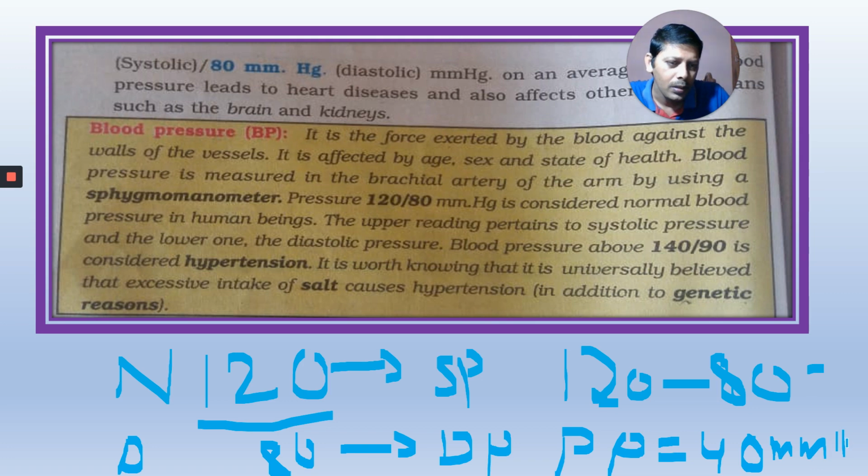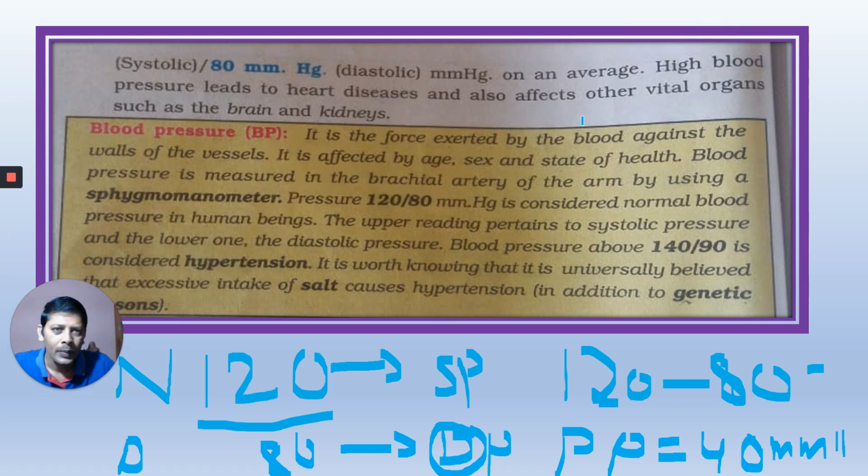120 means systolic pressure. Why is it called systolic pressure? Because during ventricular systole, the pressure in our arteries is 120. During ventricular diastole, the pressure in the arteries is 80. That's why they are called systolic and diastolic pressure. High blood pressure leads to heart disease and also affects other vital organs. Important organs like the brain and kidneys are also affected because of high BP.